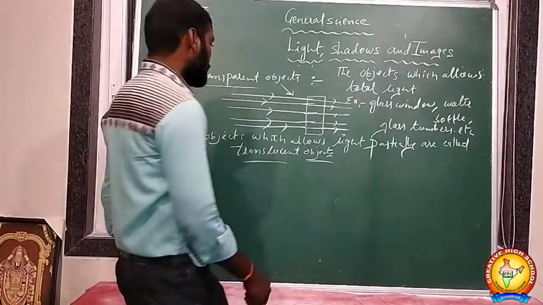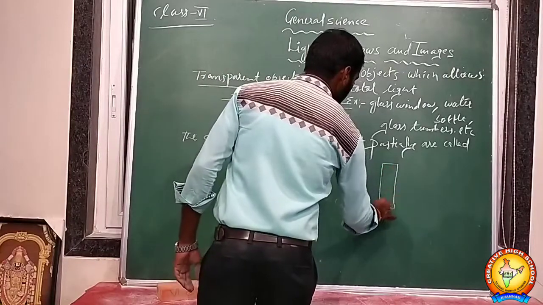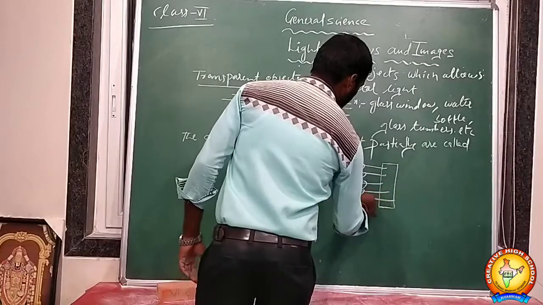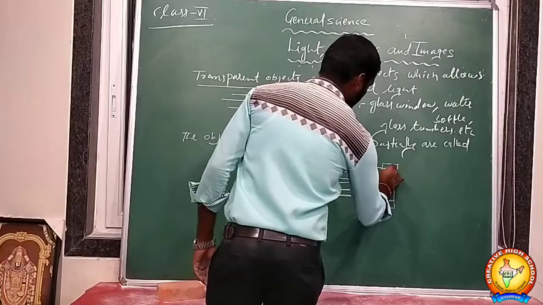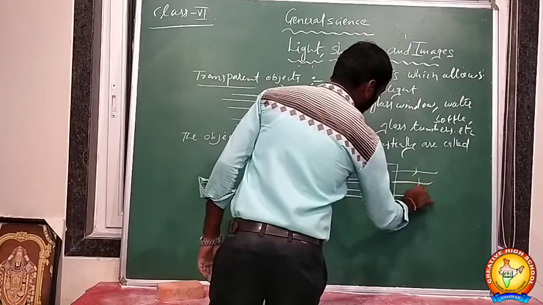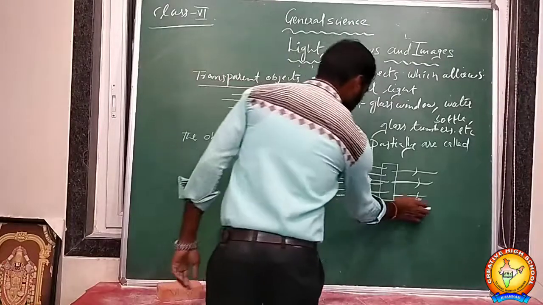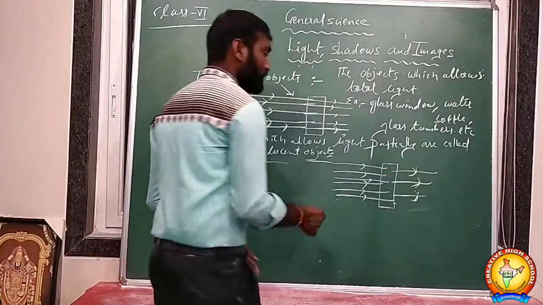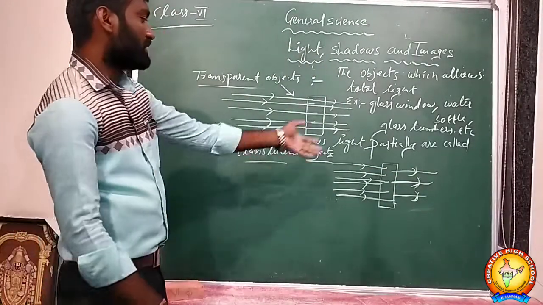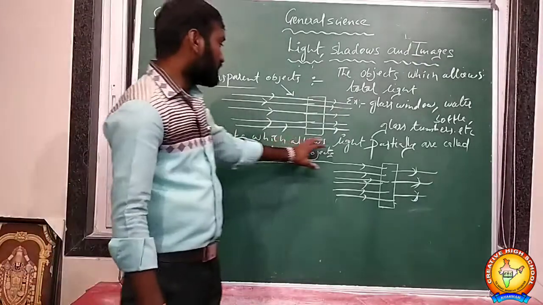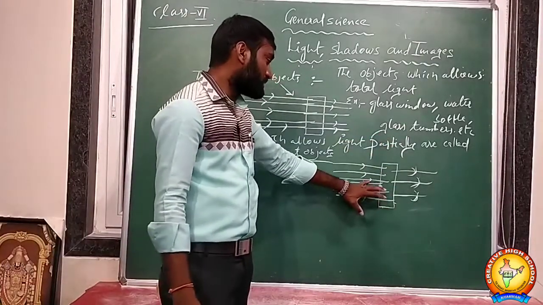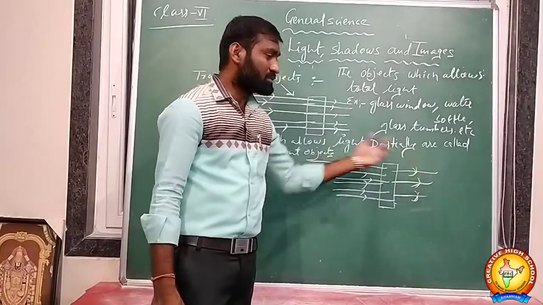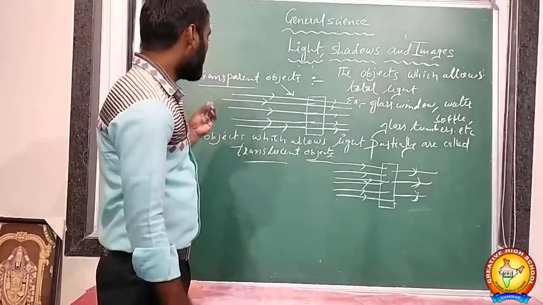For example, this is a translucent object. When six light rays fall on it, only a few rays come out of the glass. Some will be reflected back, some pass through them. So the object allows light partially: six rays fall on it, but some pass through and some are reflected back. They are called translucent objects.